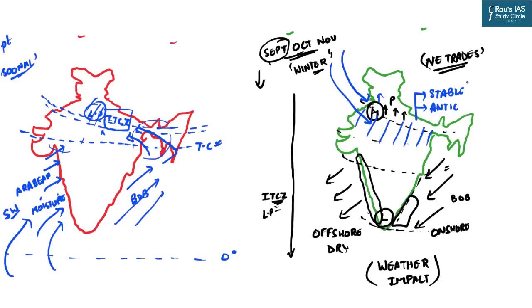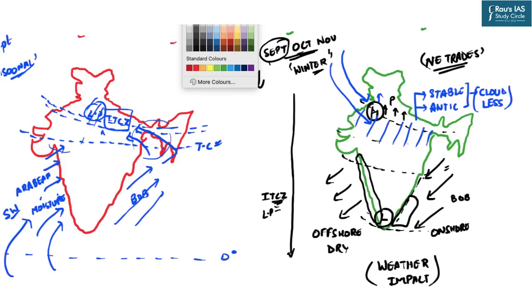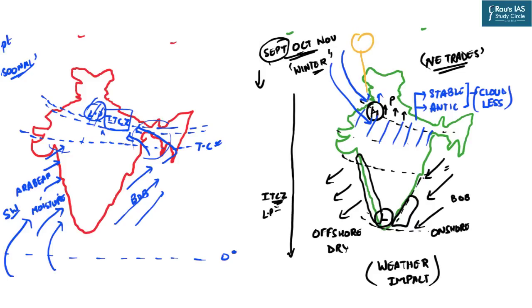So if we are experiencing this stable anticyclonic condition, we will be having the cloudless sky. So now if the sky is cloudless, it basically means that the solar rays will be coming to India without obstructions because we are not having the clouds over here, and also the radiation will be going back unobstructed.